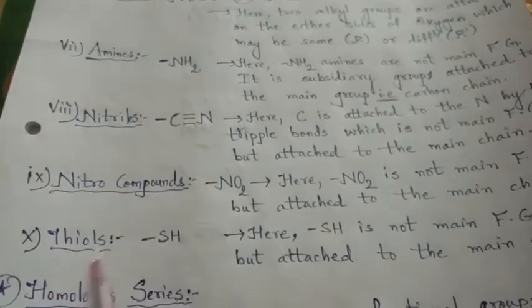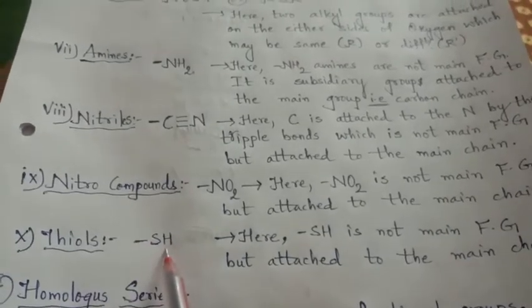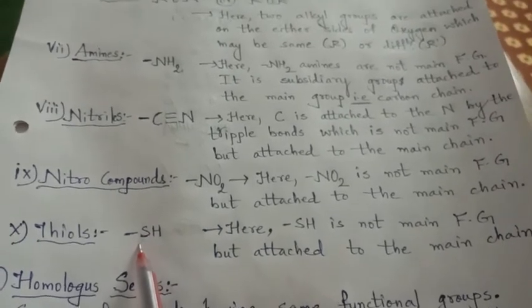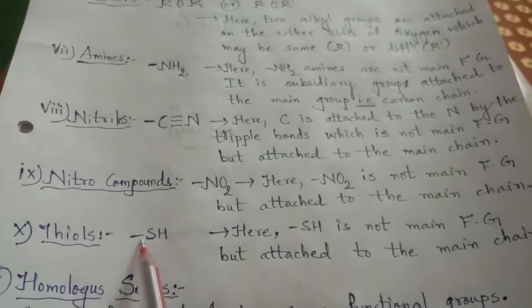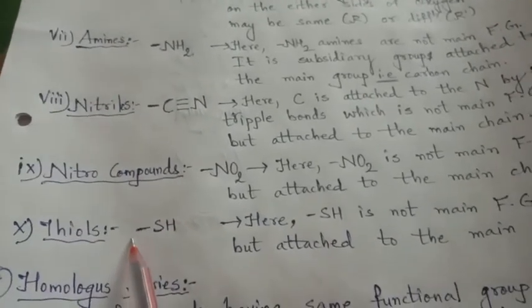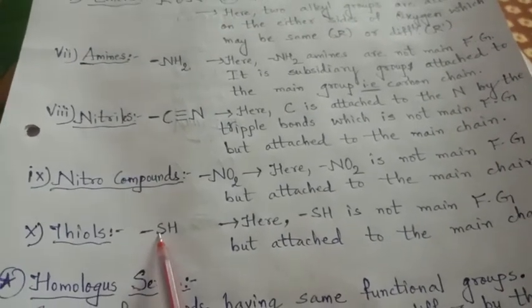And the tenth one is thiols. Thiols are the group with hydrogen and sulfur, and it is also not a main functional group. It is a subsidiary group attached with the carbon chain. So these are the few groups which we have to keep in mind for nomenclature.